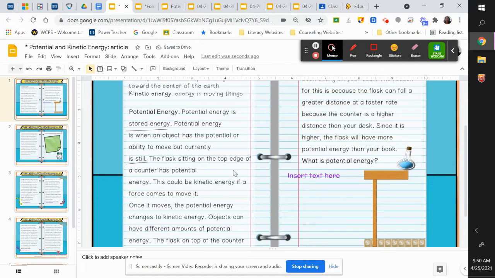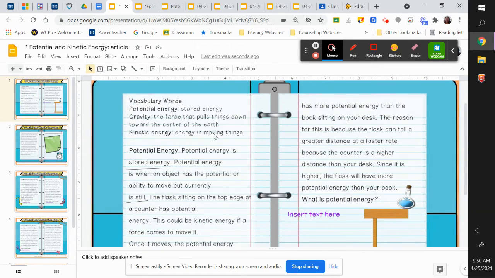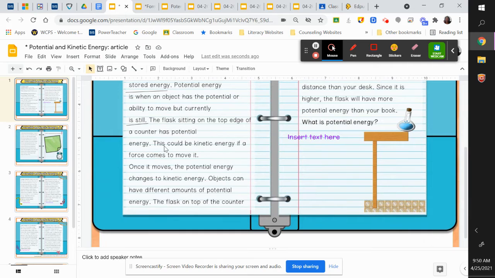The flask sitting at the top of a counter has potential energy. So here's the flask they're talking about. So it could move, but it's not moving, right? It's sitting still. So again, here's our definition, and it's also at the top. It's stored energy. This could be kinetic energy, the flask, if a force comes to it. Once it moves, the potential energy changes to kinetic energy.